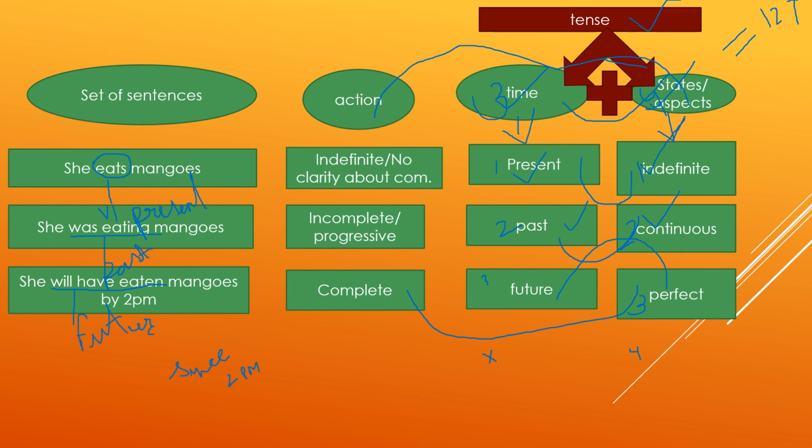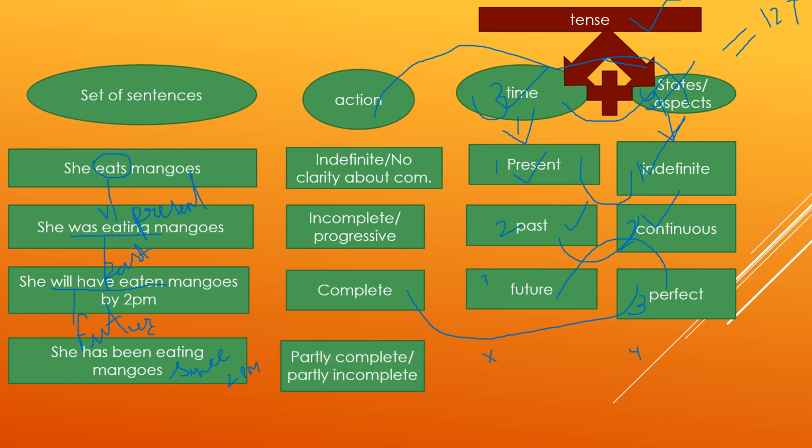Sentence number 4: she has been eating mangoes since 2 p.m. So here she started eating mangoes at 2 o'clock. So half of the task is complete and half is yet to be completed. So it's partially complete, partially incomplete. Has been eating refers to present, and partially complete means ongoing. It is present perfect continuous tense.